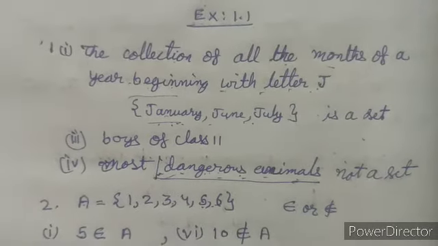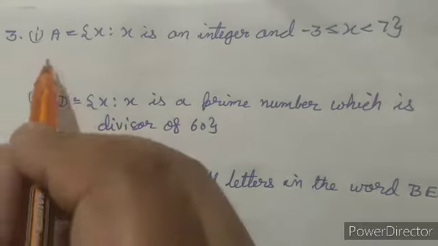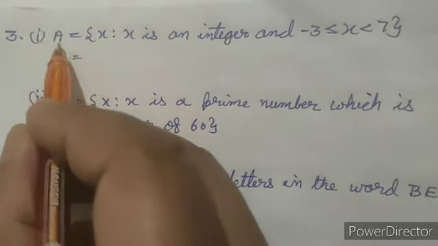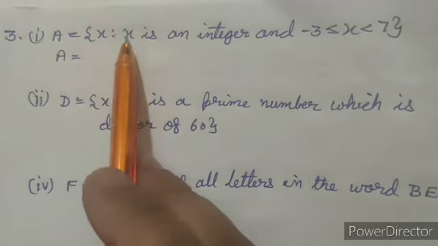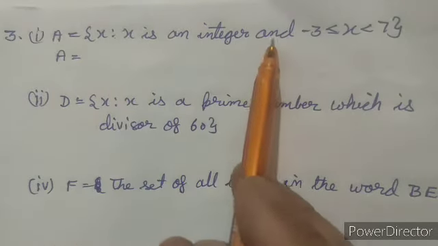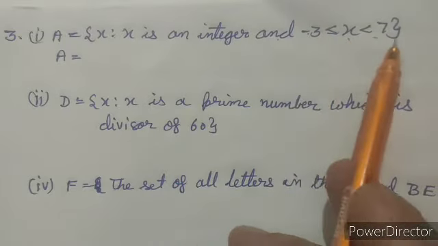Now in question number 3, we have to write the following sets in roster form. Now here the first part is set A, given as x such that x is an integer and x is greater than or equal to -3 and less than 7.